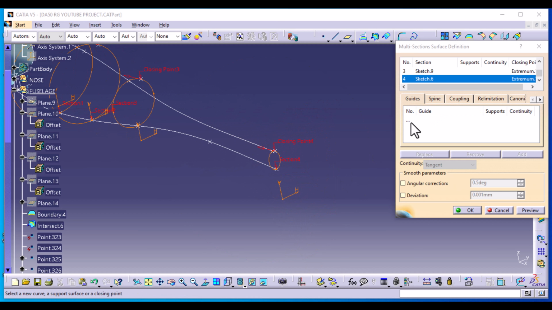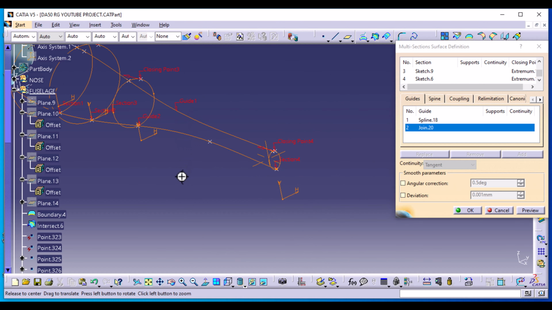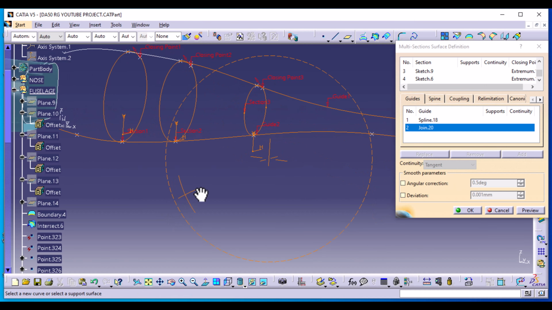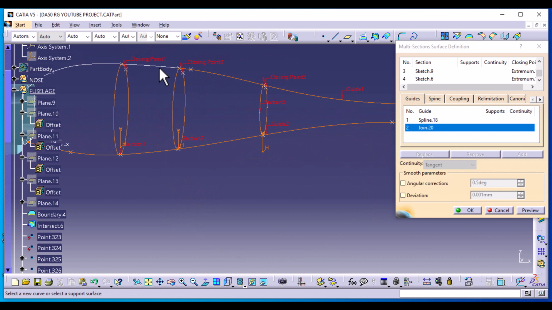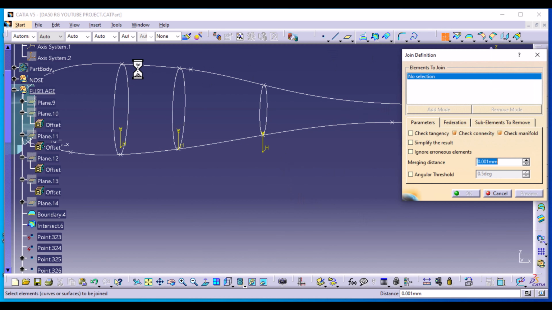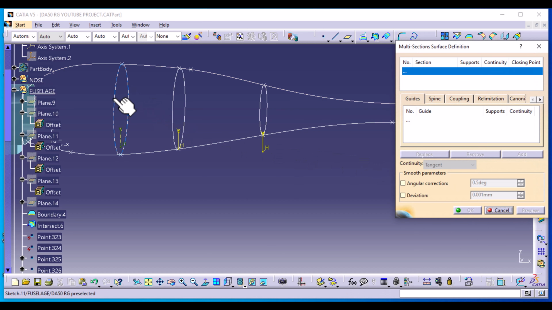Then we're going to add guide curves. Apologies, we need to connect these 2 first. Cancel. Let's connect this spline and this spline. Preview, select OK. Let's go back and create a multi-section surface.